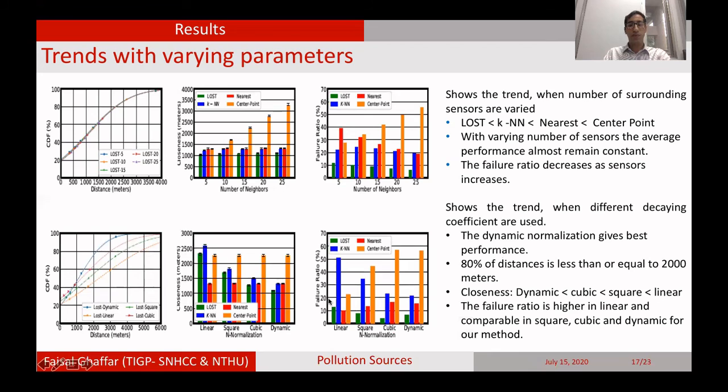The second trend which we observe here is about the normalization constant, or the decaying constant. For the decaying constant, we have used linear, square, cubic, and our dynamic method. We can see that with the dynamic method, the closeness value is much smaller in comparison to the others. The failure ratio is almost the same, with only a 1% or 2% difference, but the closeness is much smaller with dynamic. So we say that dynamic performs much better than the linear, square, and cubic decaying methods.